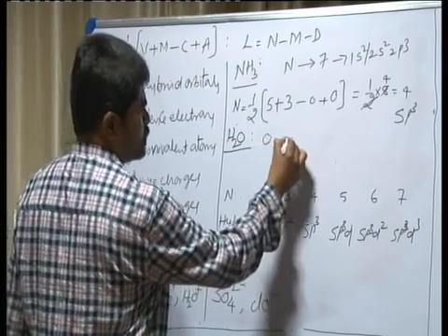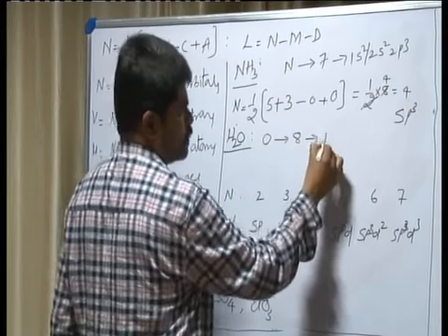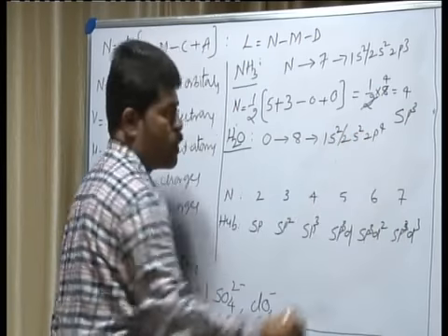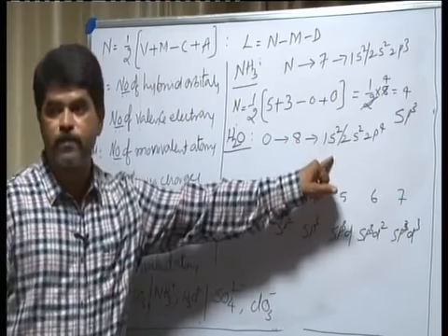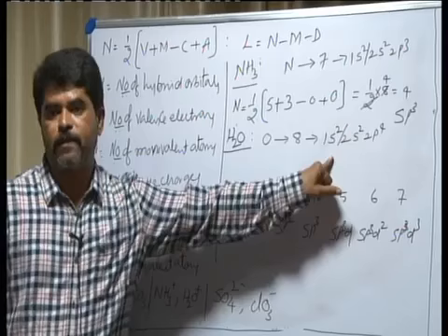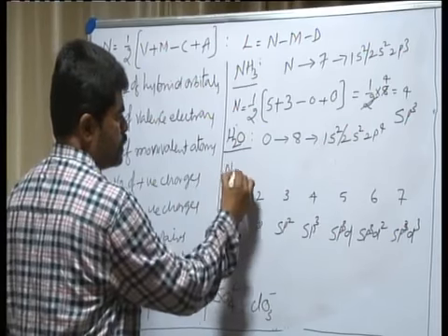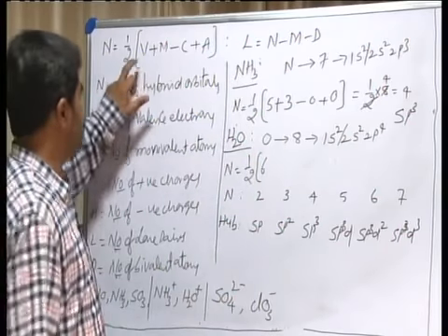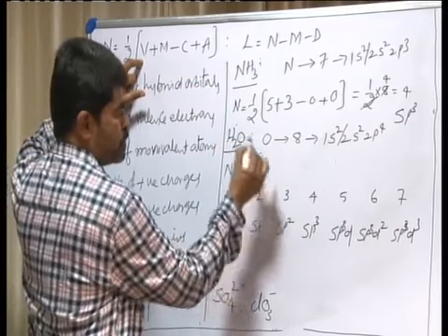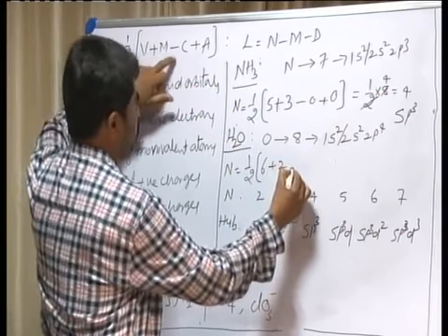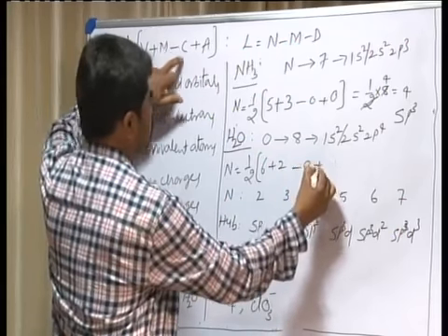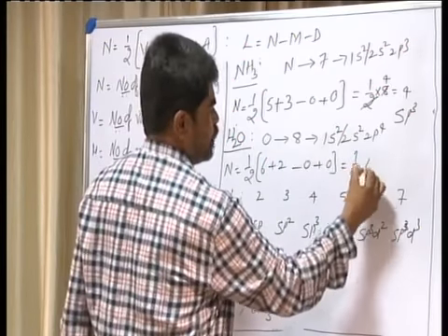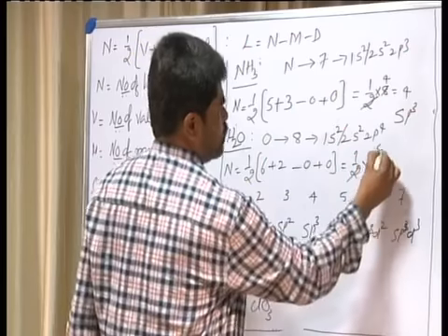In case of water, oxygen, atomic number 8, electronic configuration 1s2, 2s2, 2p4. So, how many valence electrons are present in this? 4 plus 2, 6 valence electrons are present here. Now, here n is equal to half into 6 valence electrons, that is V is 6. Number of monovalent atoms 2. Number of positive charges 0 plus number of negative charges 0. That is totally half into 6 plus 2, 8, totally 4.